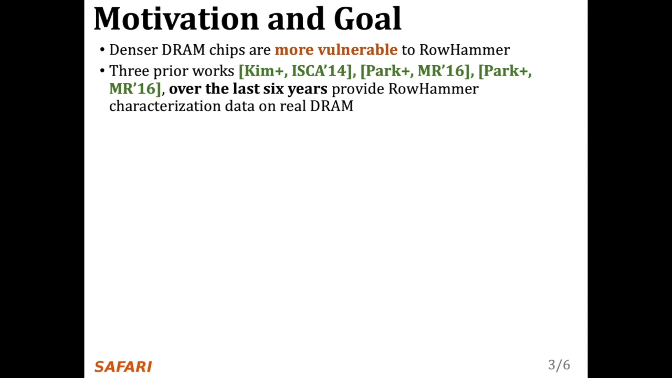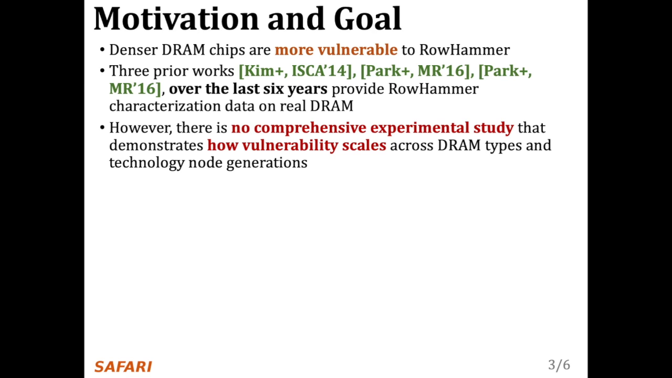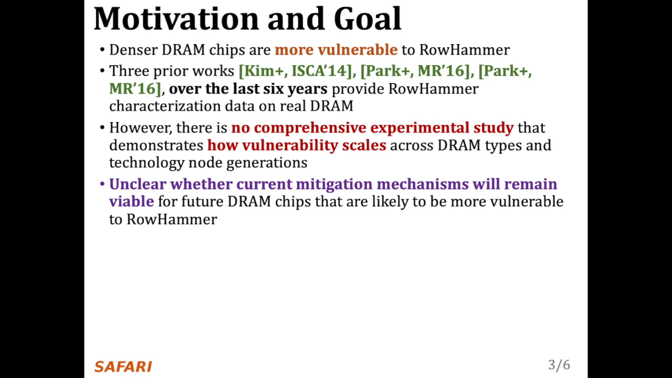Three prior works provide RowHammer characterization data on real DRAM chips. However, there is no comprehensive experimental study that demonstrates how the RowHammer vulnerability scales across DRAM types and technology node generations and as DRAM chips become more dense. Therefore, it is hard to identify whether current mitigation mechanisms will remain viable for future DRAM chips that are likely to be more vulnerable to RowHammer.